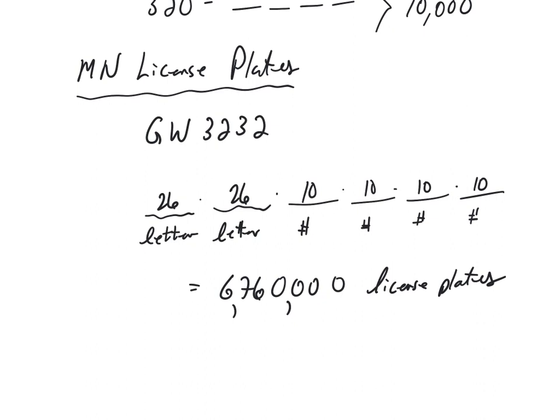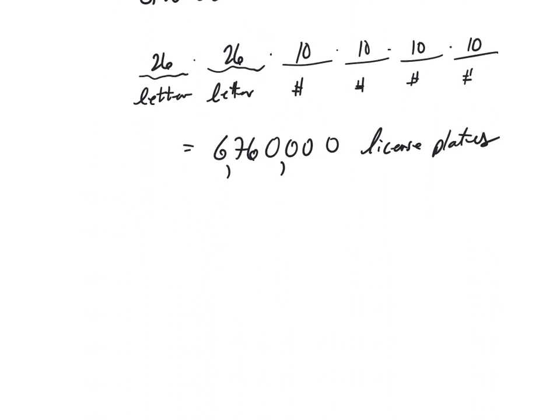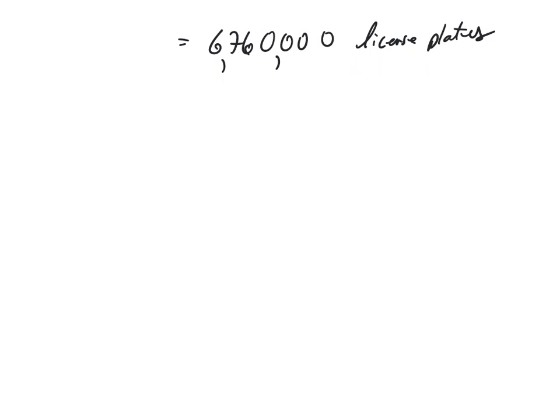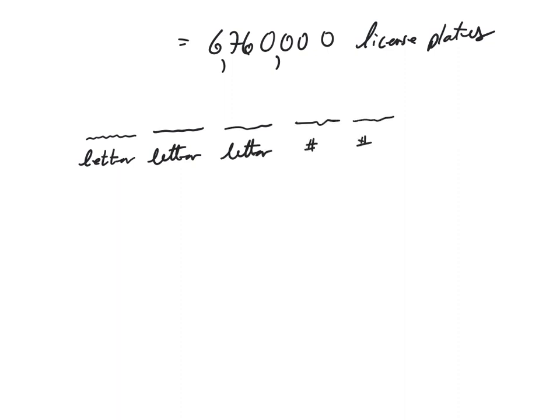What happened was the state of Minnesota ran out of options. They used up all of the possible license plates. So what they've done, and what they still currently use, is groups of 3 letters and 3 numbers. So now, as an example, many license plates will have letter, letter, letter, followed by 3 numbers. Number, number, number.